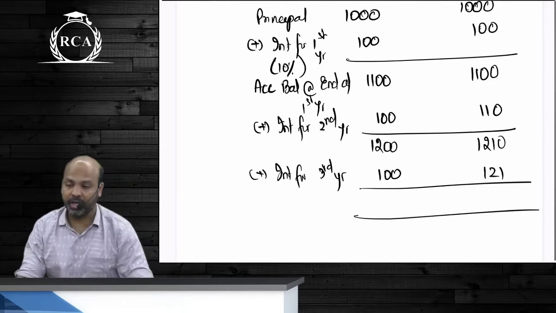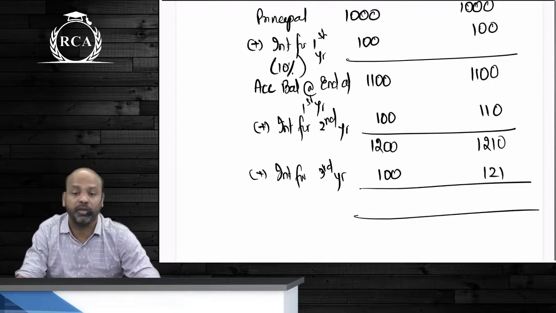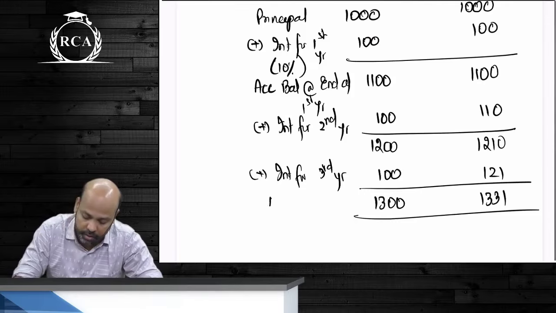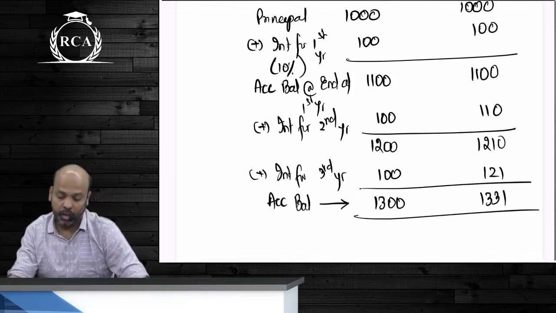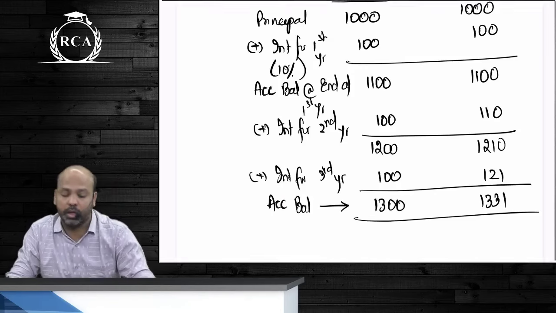In the third year, again under simple interest the amount will remain at 100 rupees only, but under compound interest it will be 121. So your final accumulated balance, beta, would be 1300 and 1331.